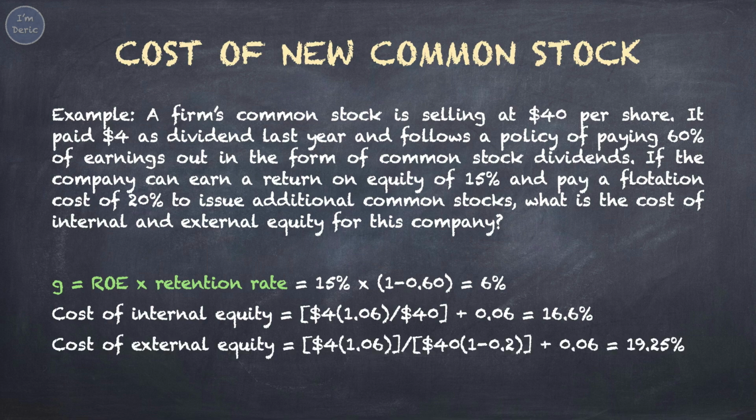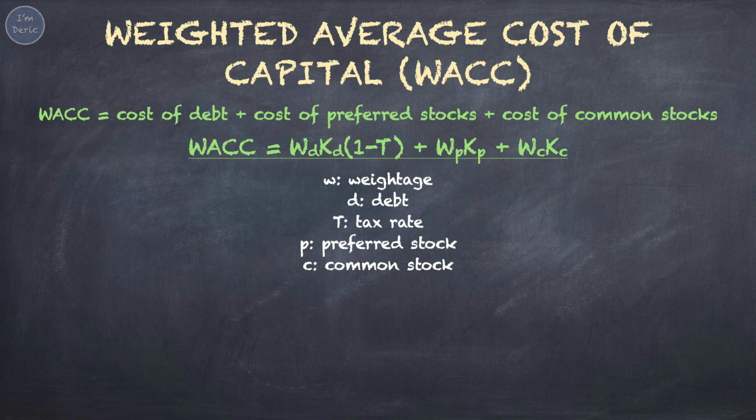While for the cost of external equity, the calculation would be similar. The only difference is to deduct the flotation cost, 20%. So the net price will be $40 times 1 minus 0.2. The cost of external equity equals 19.25%. As we said, cost of internal equity is lower than the cost of external equity, because internal equity has no adjustment to flotation cost. After calculating the individual costs of capital, now we can combine them to get the weighted average cost of capital, WACC.